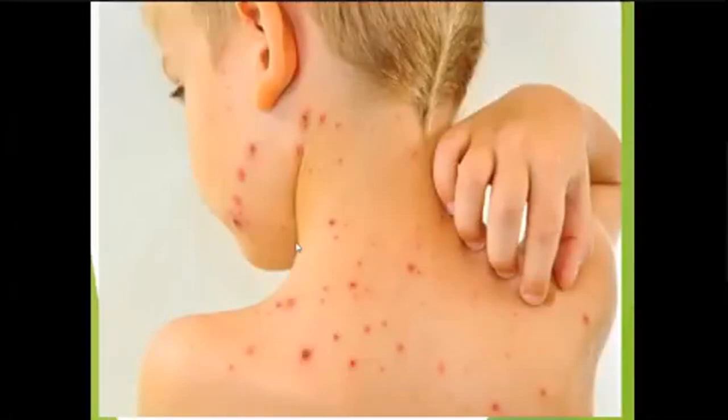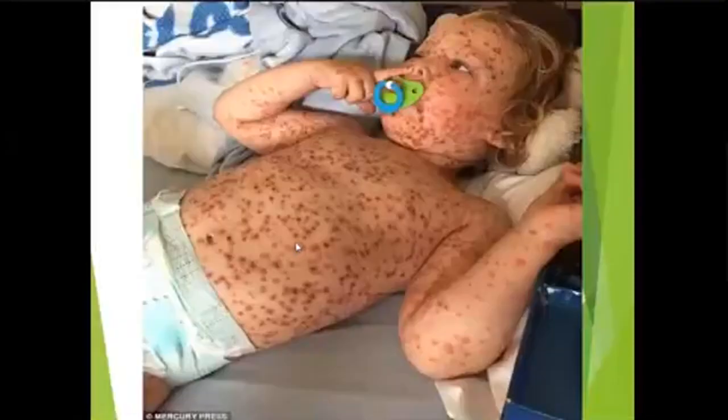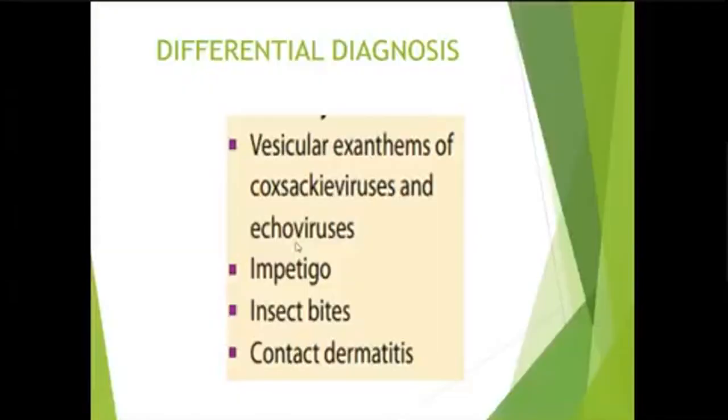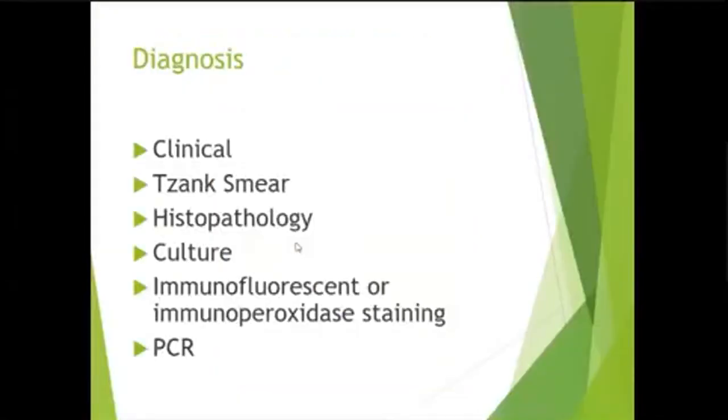You can see a patient with severe chickenpox here, and this patient has necrotic chickenpox with secondary infection. This is a very severe type of chickenpox. The diagnosis of chickenpox is mostly clinical, based on history and clinical examination.